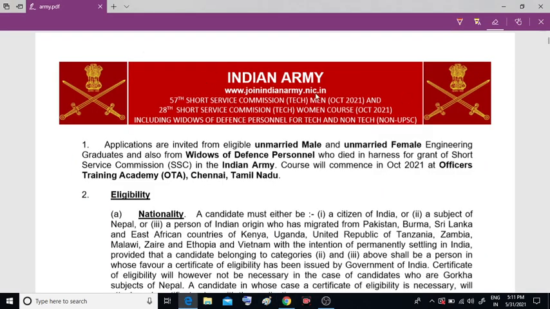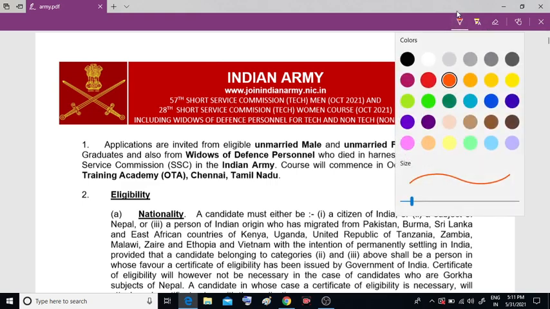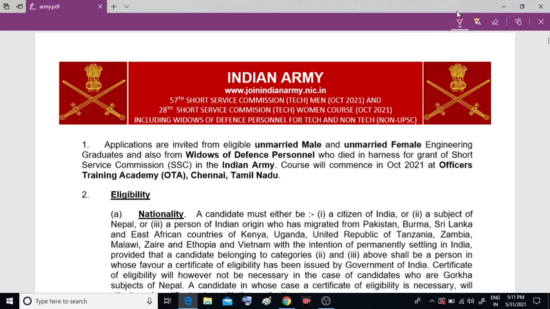So we will click here and see this notification that the Indian Army has released. We will discuss all of it here. Applications are invited for unmarried males and unmarried females. So first condition: you should not be married, right? Unmarried male and unmarried female, and widows of defense personnel, for the October 2021 course at the Officer Training Academy at Chennai, Tamil Nadu, right?